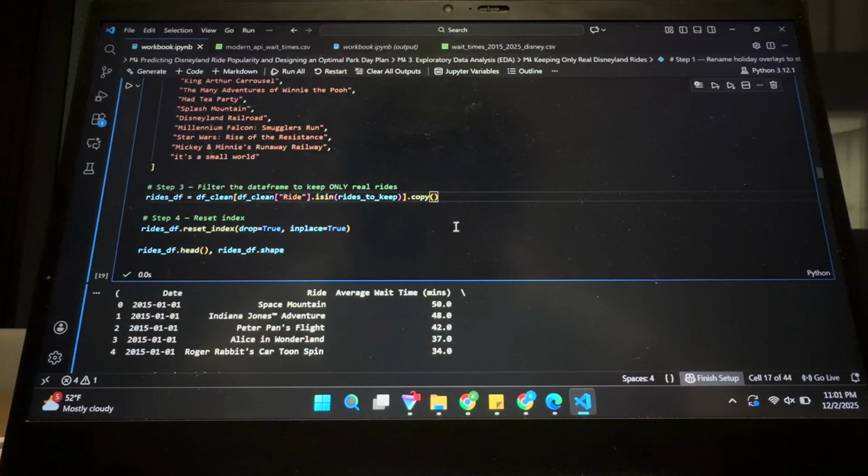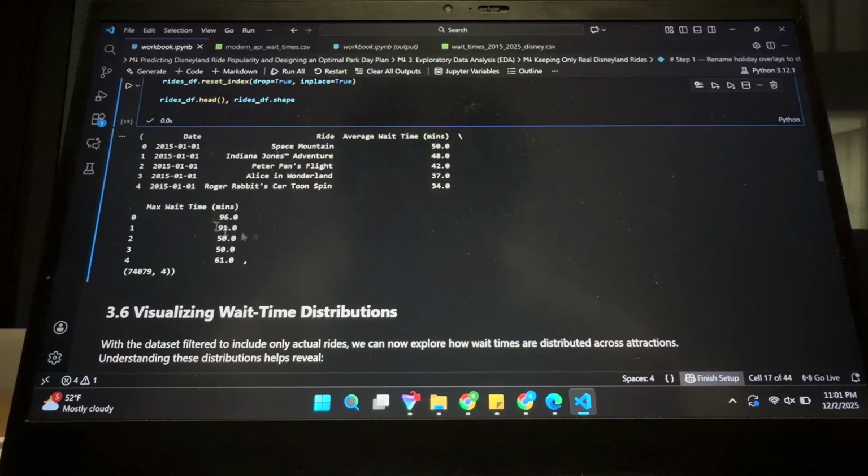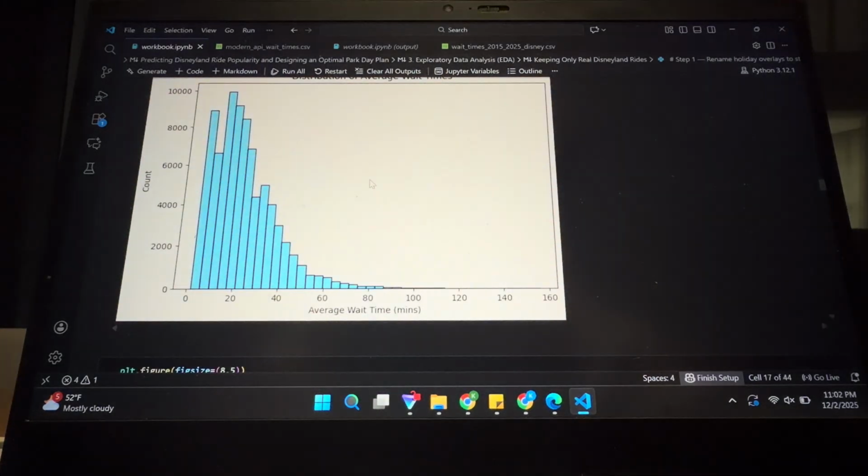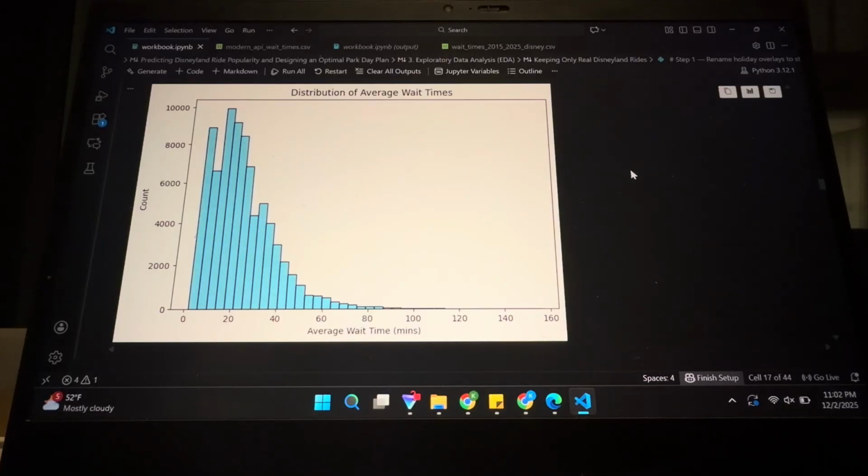And then we cleaned all of that out, and here's a little bit of a sample and the shape of the data frame that was left over. Then I did some basic visualizations. I made a quick plot with the average wait times. It seems pretty reasonable. Most rides stay within the, well, technically 5 to 40 range because 0 wait time doesn't actually exist.